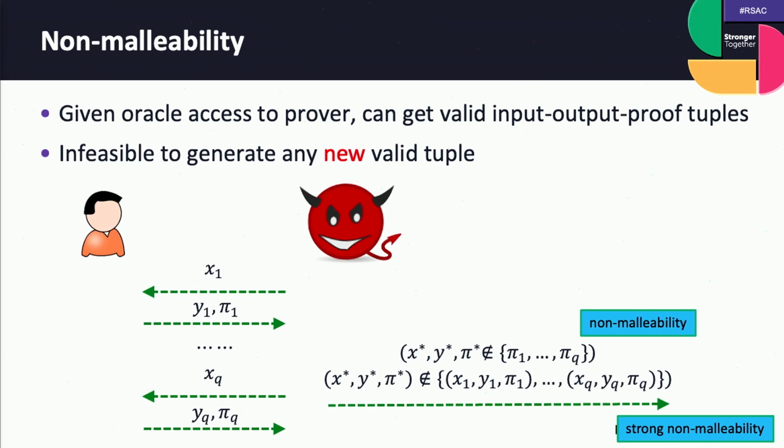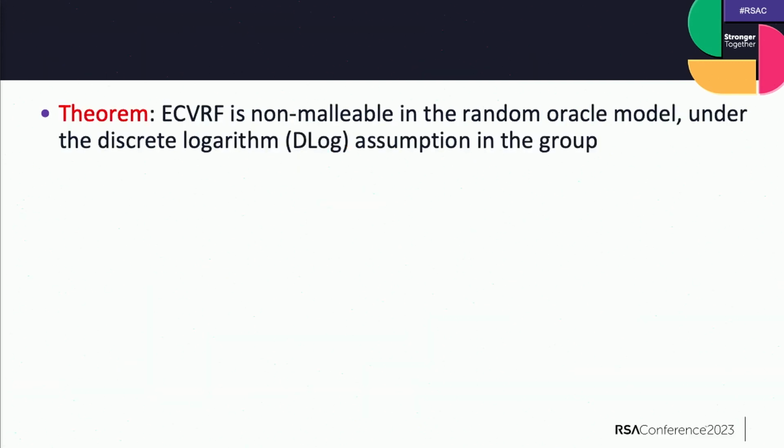And strong non-malleability says the adversary cannot output a tuple of input-output-proof where the tuple is new. So we proved that ECVRF is non-malleable in the random oracle model under the discrete logarithm assumption in the group.